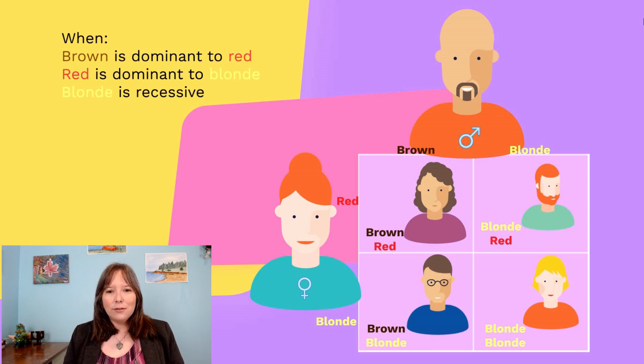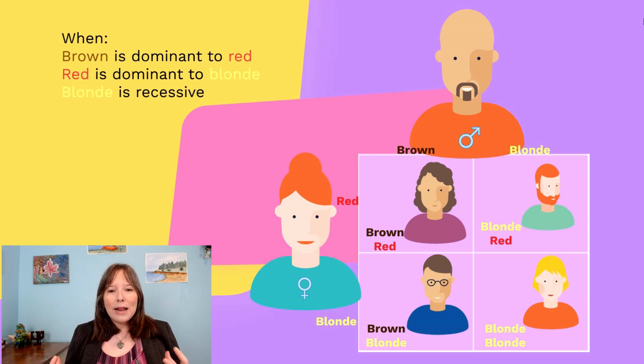So let's assume that there's two parents here, and the father is going to have an allele for brown hair and an allele for blonde hair. Because blonde's recessive to brown and brown's dominant to blonde, his goatee has manifested as brown. Then the mother, her genotype has one allele for red hair, one allele for blonde hair, and her phenotype is going to be red hair. And that's because red is dominant to blonde, blonde is recessive to red.